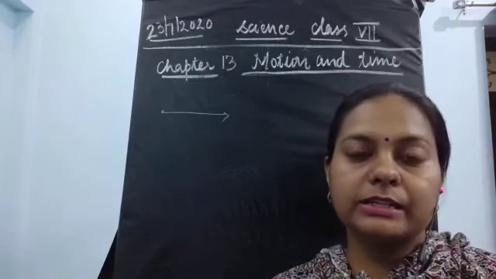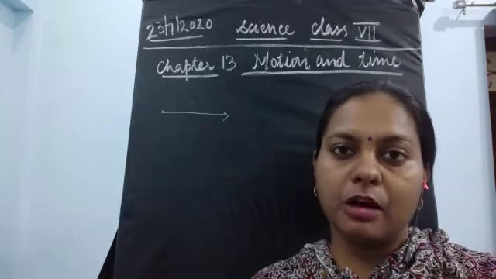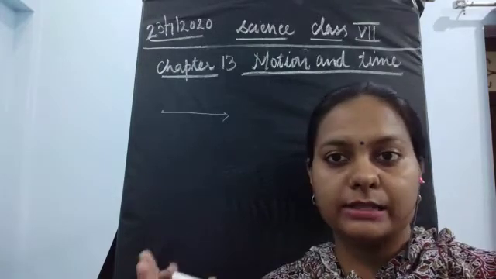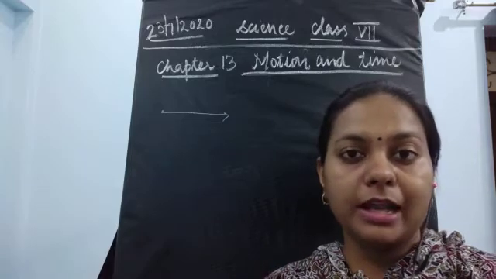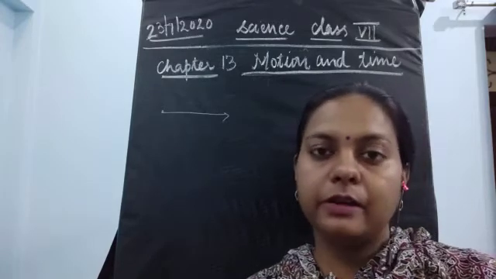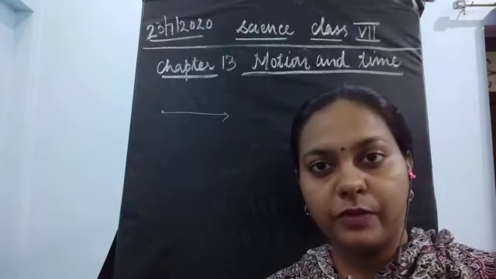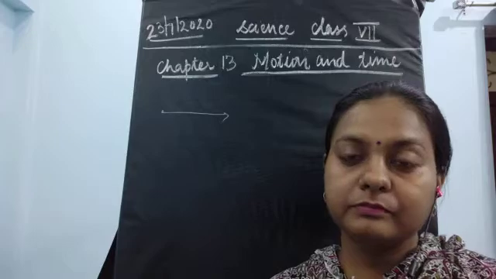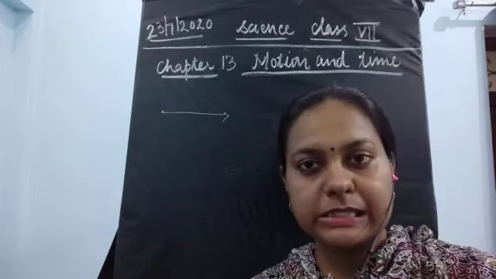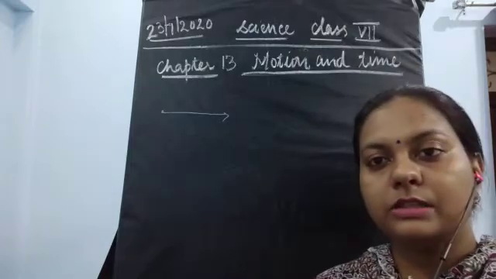Next we discussed non-uniform motion. Non-uniform motion means an object is covering unequal distance in equal intervals of time. For example, if a bus is coming towards its bus stand and moving in a traffic area, then because of the traffic, the speed of the bus is variable, which means it is not the same at all times.